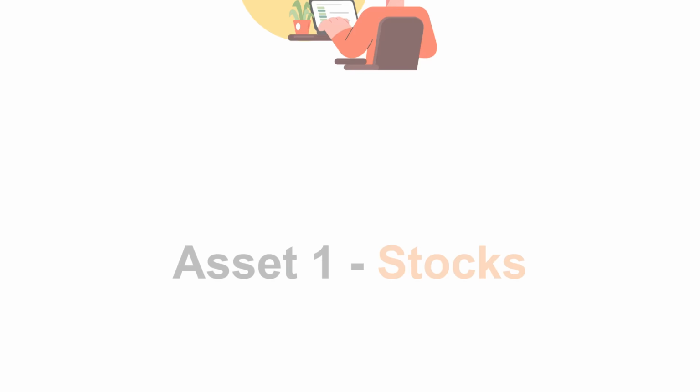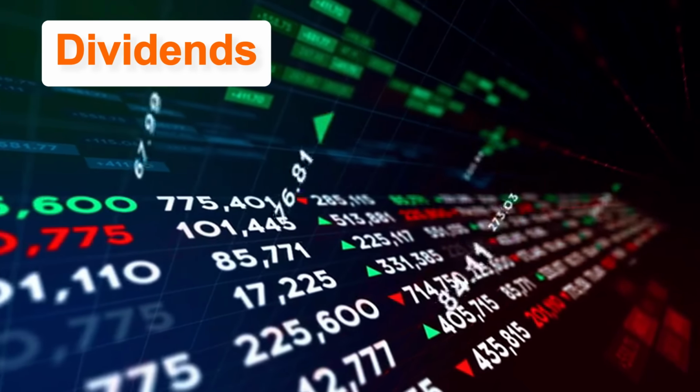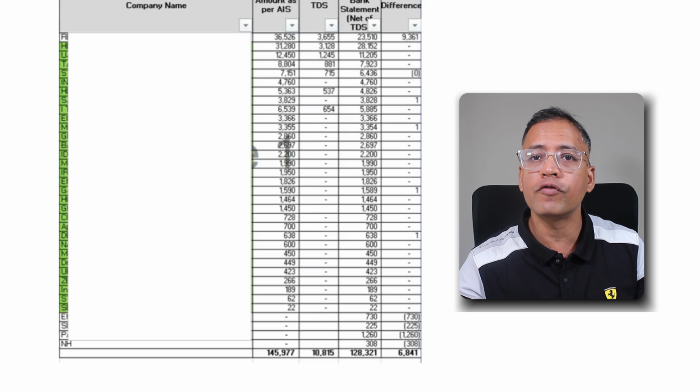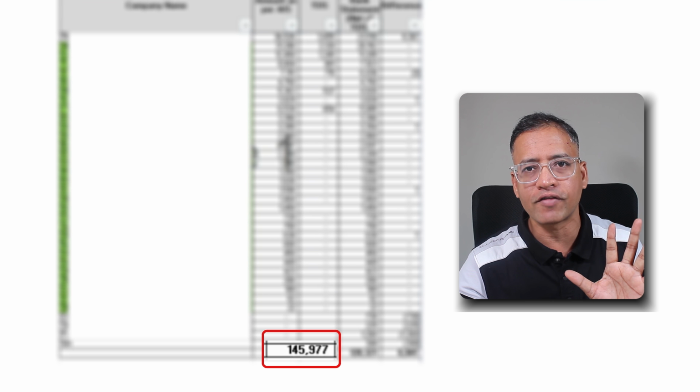So asset number 1 is stocks. Yes, by building a stock portfolio, you can generate regular cash flow for yourself. This is because a lot of stocks give dividends very, very regularly, almost on quarterly basis. For example, have a look at this screen, and what you see is my dividend income for 24-25. The amount you see here is the total 1,45,000 rupees.